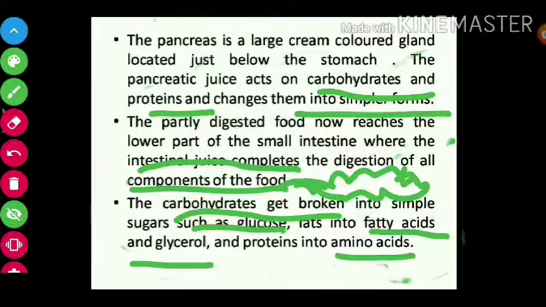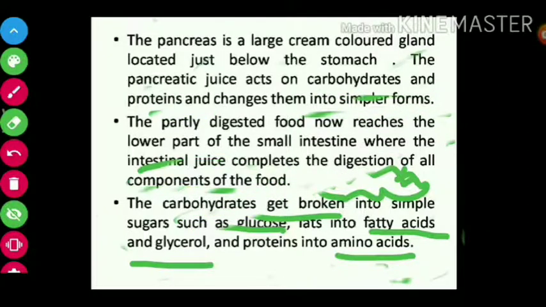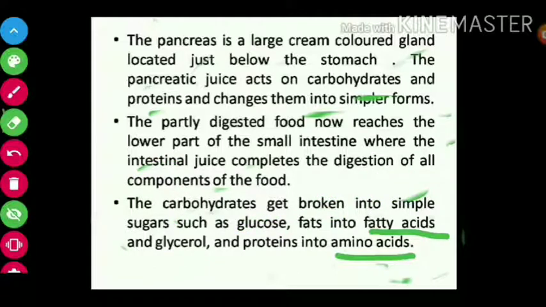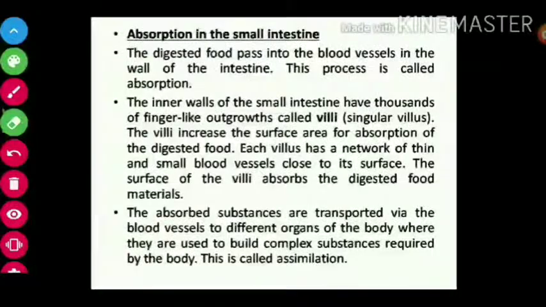Then in the lower part of the small intestine, intestinal juices convert all the components of food into simpler form. So now we have the digestion of all components, and then we'll go to absorption. After digestion, everything is converted into simpler form and will now be absorbed by the blood.